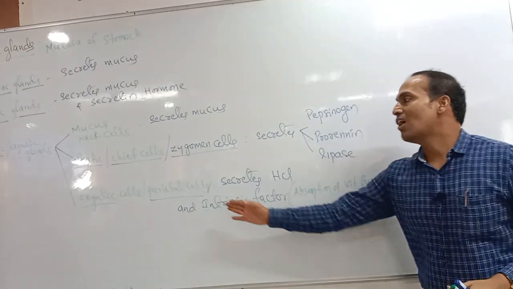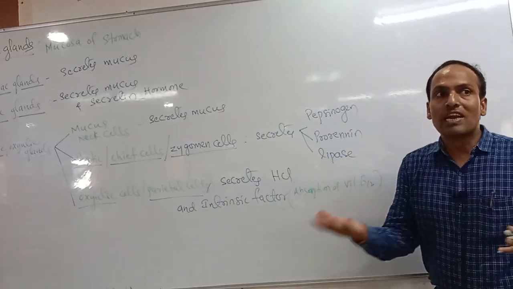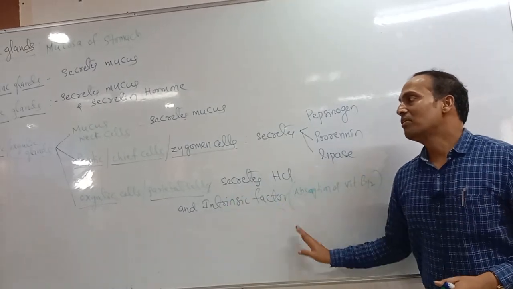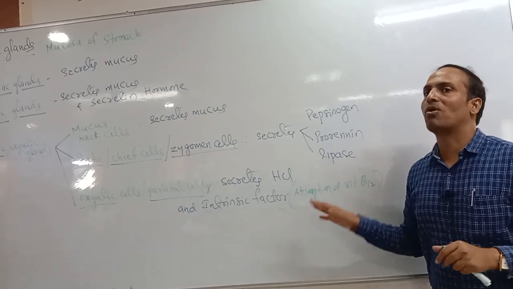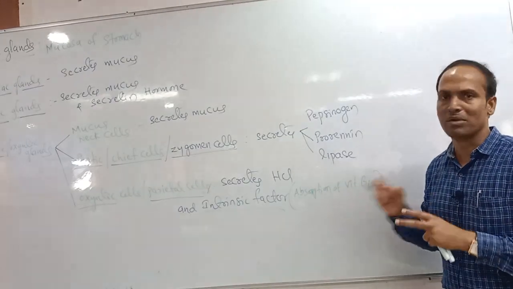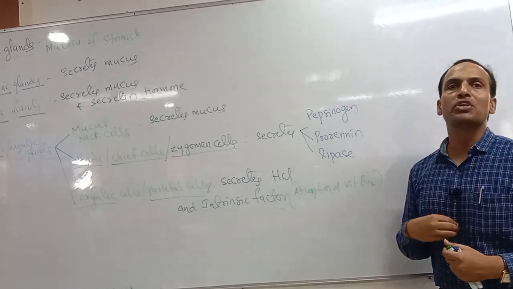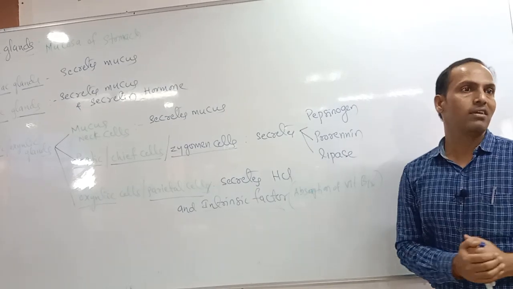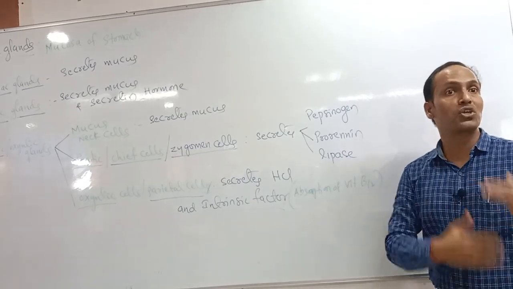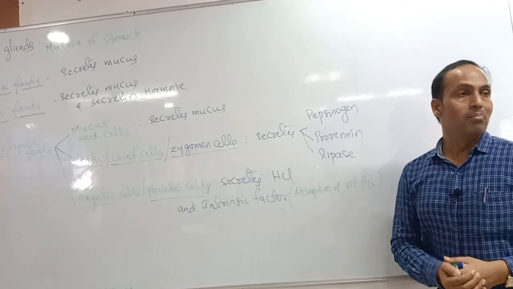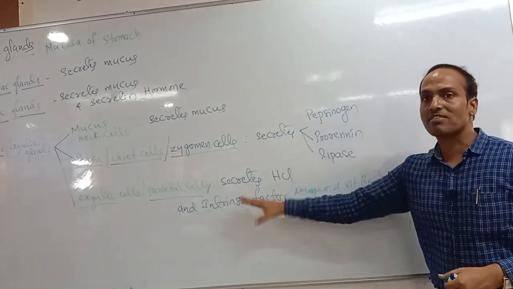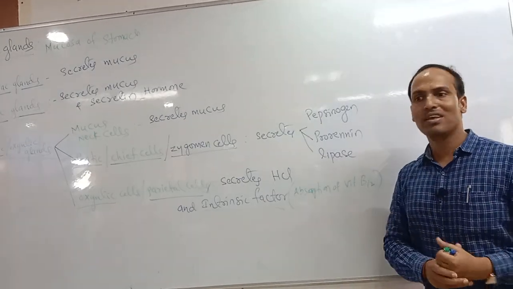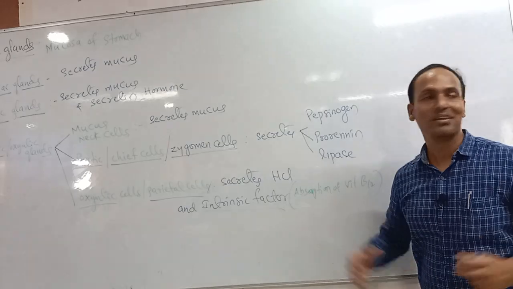Yes, which one? The oxyntic glands. But what is the relation between anemia and oxyntic cells? Very good. Oxyntic cells, if present in our body, will help in the absorption of vitamin B12. If vitamin B12 is sufficient, it promotes erythropoiesis, meaning production of RBC. But if these oxyntic cells are suppressed, there is no absorption of vitamin B12. That's why there is no proper RBC production, and that's why we suffer anemia.